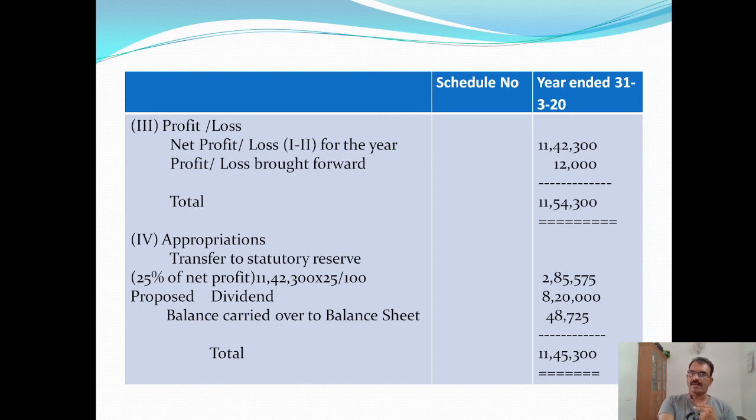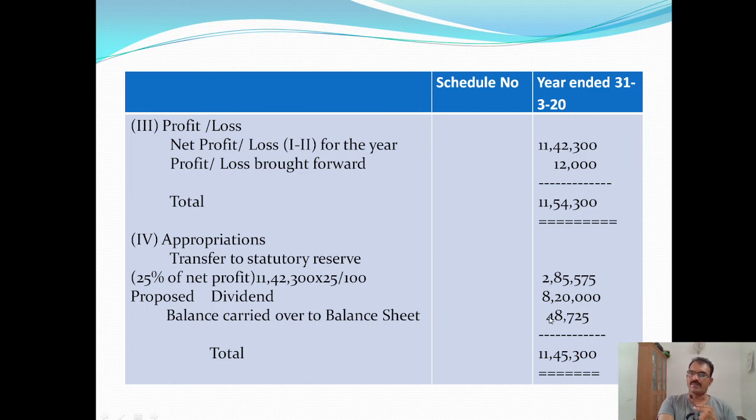Next item given in the adjustments, proposed dividends. The equity share capital of the company is 82 lakhs and 10% dividend is recommended by the board of directors. So 82 lakhs into 10% is equal to 8,20,000. Okay. So total profit is 11,54,300. From that deduct 2,85,575 and 8,20,000.